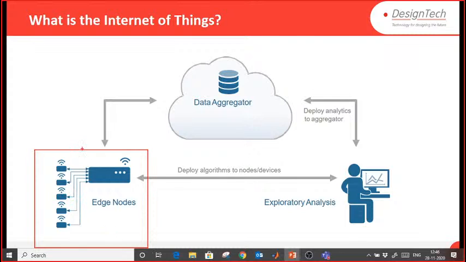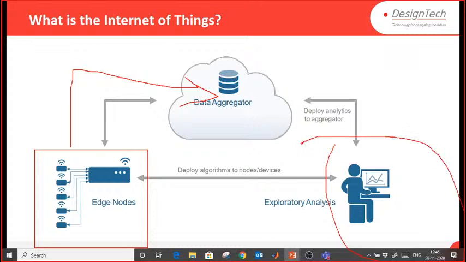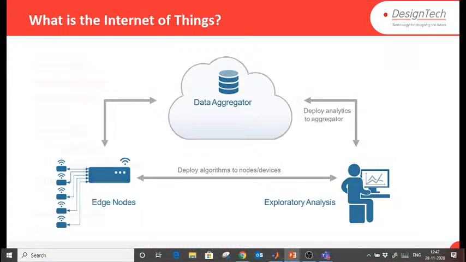Once you get the sensor data from there, you have to log it in the data aggregator. Once you have data in the data aggregator, you require an exploratory analysis system, like MATLAB in this case. Based on the data you will do analysis and analytics, and find out the behavior of your system in the future, or optimize your model, depending on you. So the three basic nodes we require are: the edge node where your sensors are installed, the data aggregator where your data is logged, and exploratory analysis where you do the analysis.